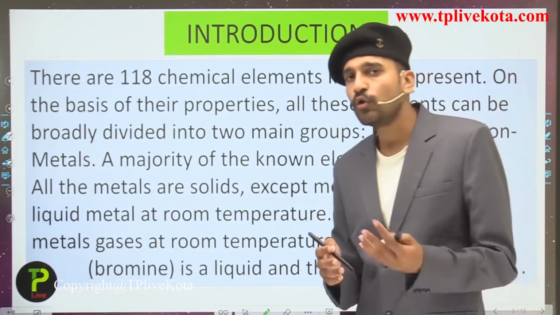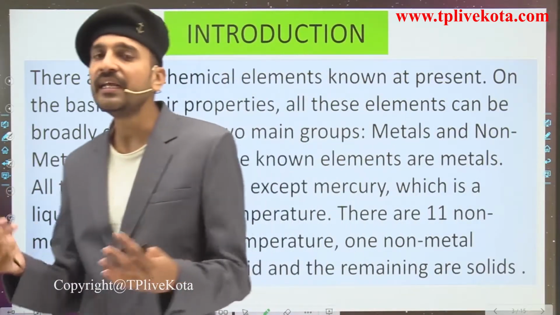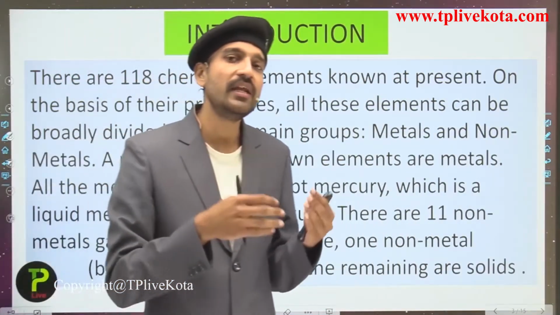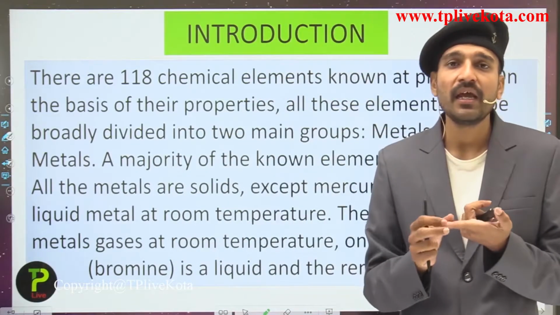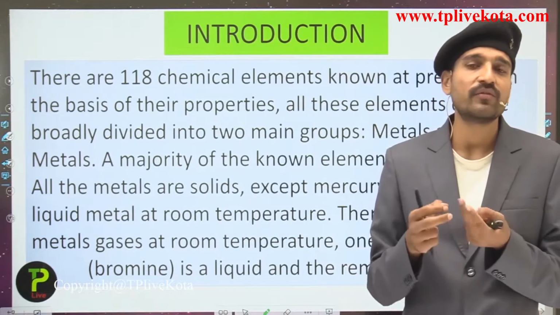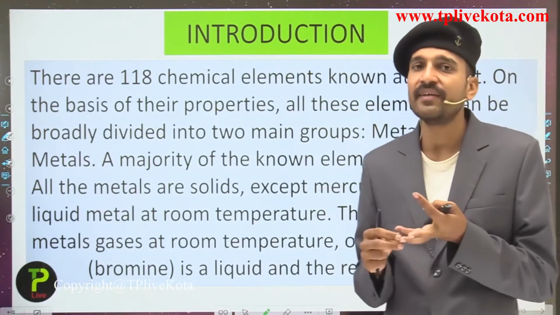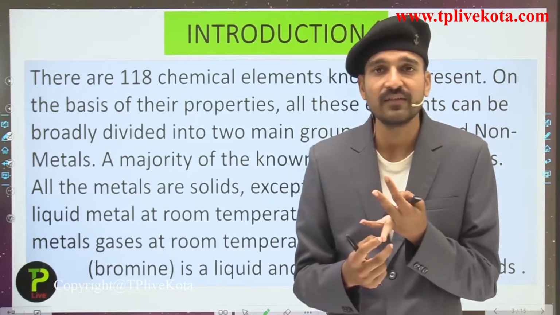Now students, moving back to the second slide, that is the introduction that I have already told you about: out of the 118 elements, the elements are arranged and given a specific place in the periodic table. Out of them, many are classified as metals, many are classified as non-metals, and some are even classified as metalloids.